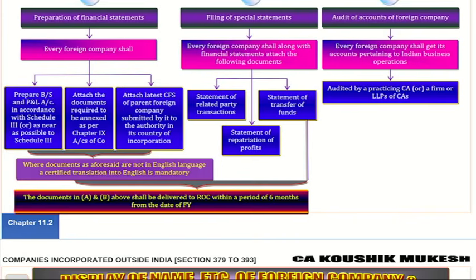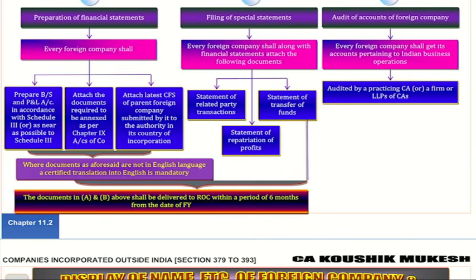If this foreign company has a related party, you know who is a related party? When the time comes, I will explain. There is a definition for related parties under the Companies Act. If you transact with any related party during the year, give a statement containing the details of related party transactions. Start again. How many special statements do we need to file? Three. Statement of related party transactions.